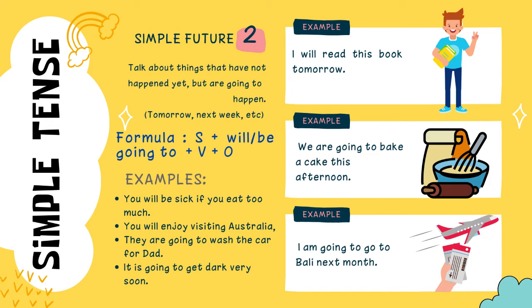Okay, this is simple future tense. Simple future tense talks about things that have not happened yet but are going to happen, for example, tomorrow, next week, next month, and others. Okay, the formula is subject plus will or be going to plus verb plus object.